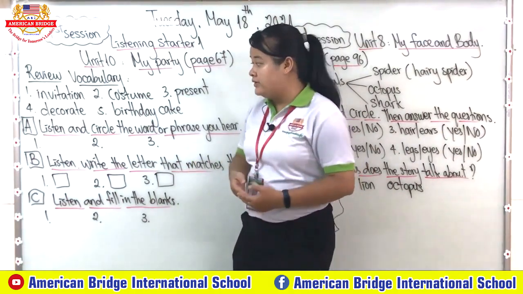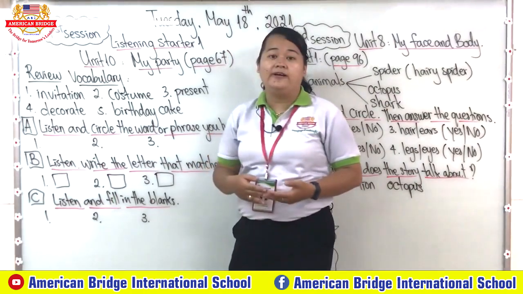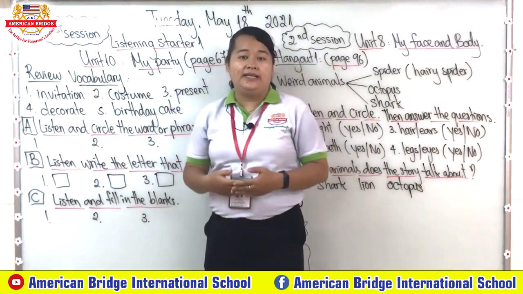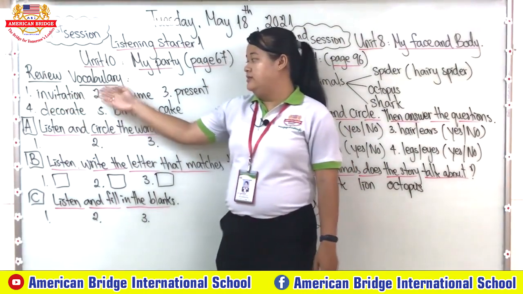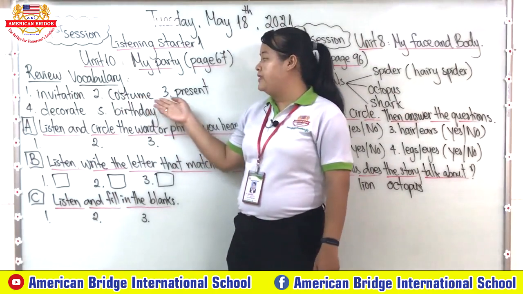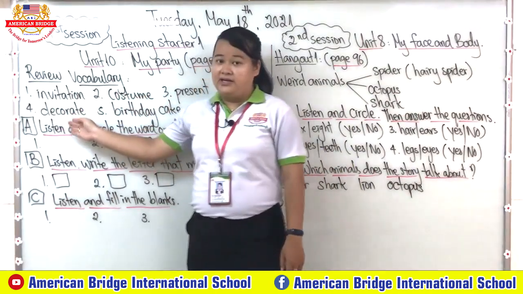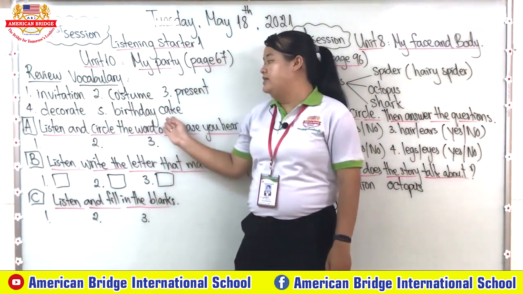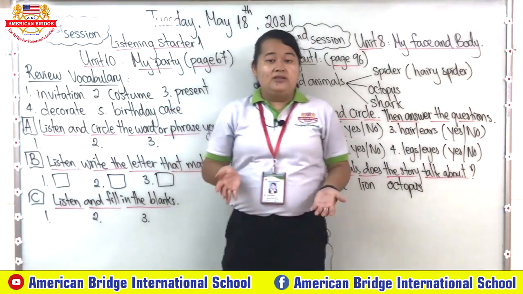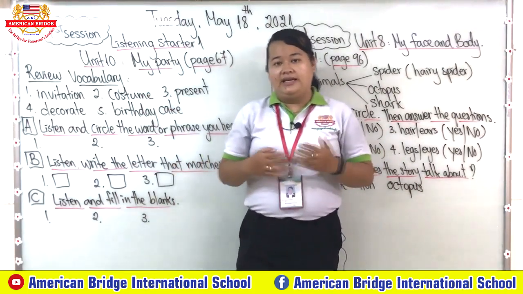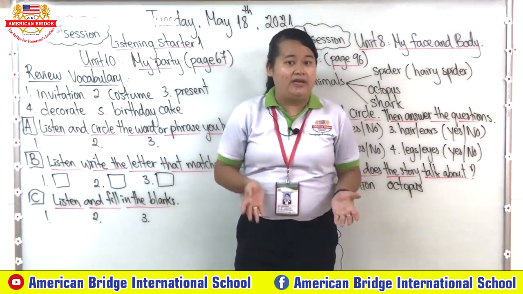Okay, so now let's look at the whiteboard all together. We have 5 words that you need to know. The first one is invitation, number 2 costume, number 3 present, number 4 decorate, number 5 birthday cake. So everyone, do you know the word invitation? Invitation means the letter that you use to invite someone to join your event, right?